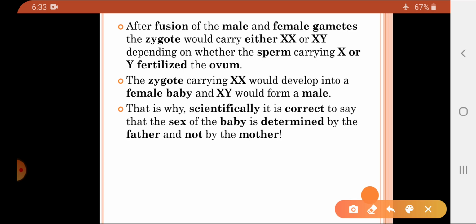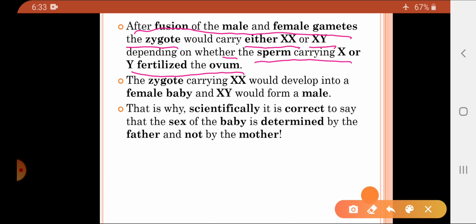So which male gamete fuses with the female gamete decides the sex of the child. After the fusion of the male and female gametes, the zygote would contain either XX chromosomes or XY chromosomes, depending on whether the sperm carrying X or Y chromosome has fertilized the ovum.